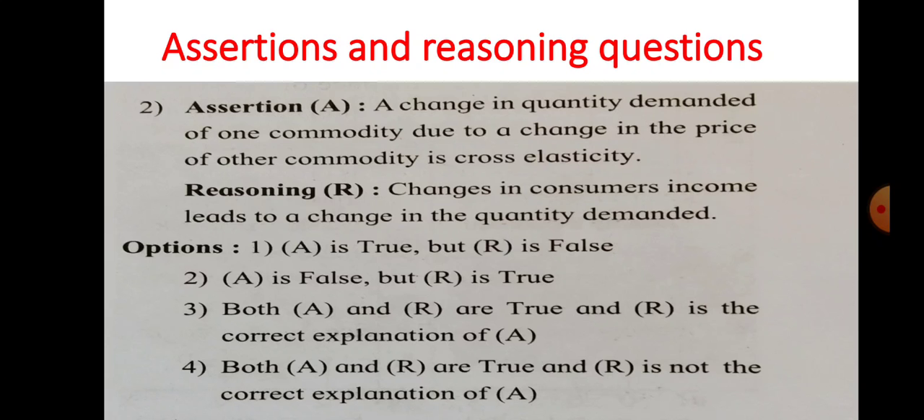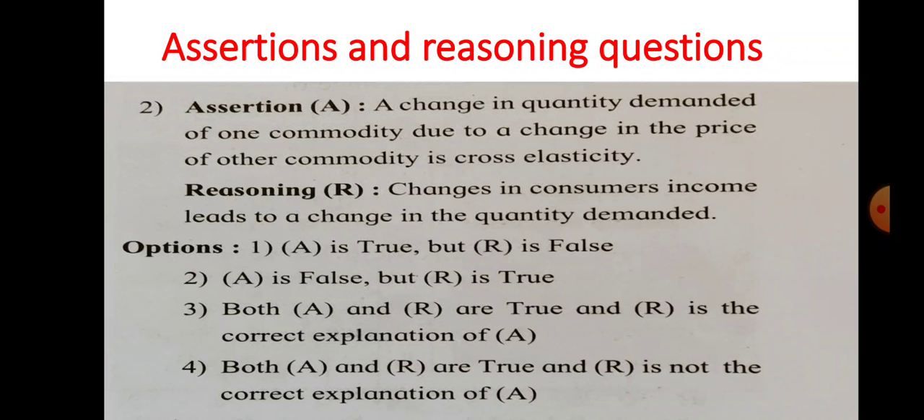What is your first duty? You have to find out whether both are true or false. Let us see the assertion: a change in quantity demanded of one commodity due to change in the price of another commodity is cross elasticity. Yes, this is a right statement about cross elasticity. And the reasoning: changes in consumer income lead to a change in quantity demanded. This is also a true statement. So the assertion is true and the reasoning is also true.